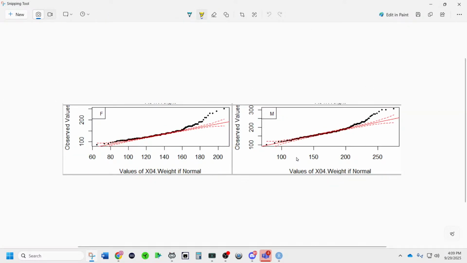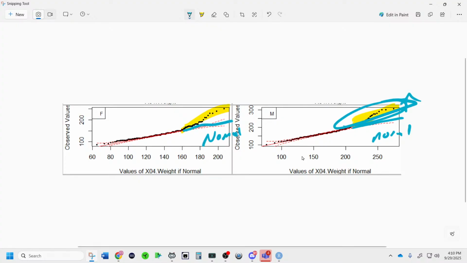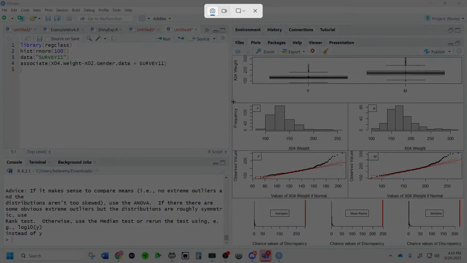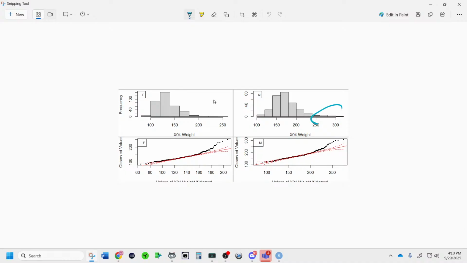What am I noticing over here? There really is a lot of what. Looking at these side-by-side QQ plots, there really is. Remember, this is the normal right here. That is the normal. There's values that are way higher, right? There's a bunch of whatses, which you also see over here in the histograms. There's a bunch of outliers. Yeah, those are connected right there. That part of the graphic translates to that.